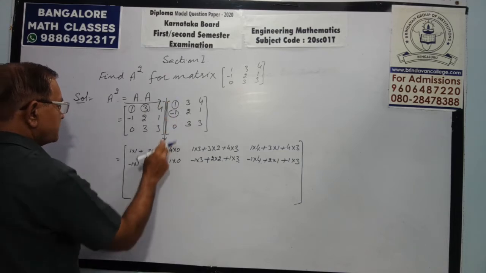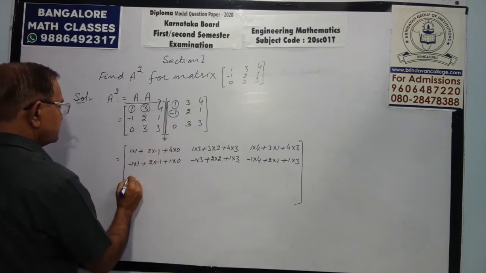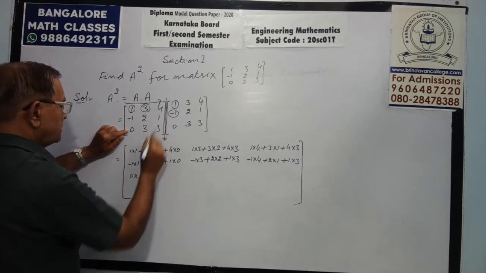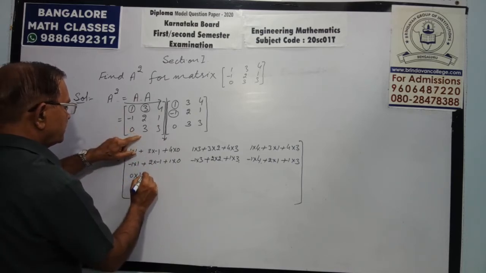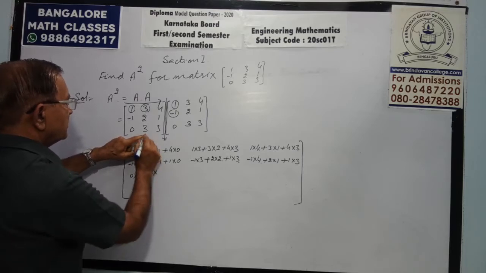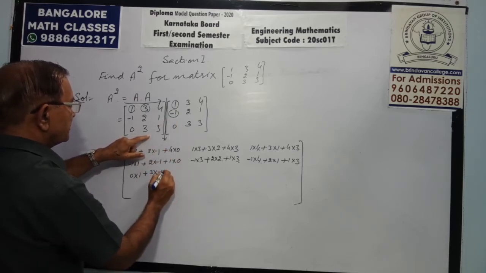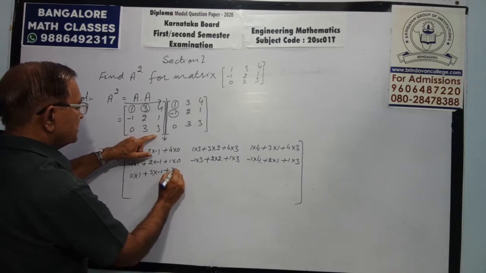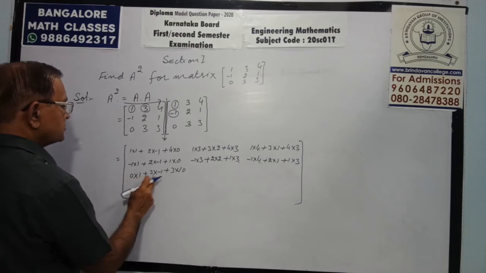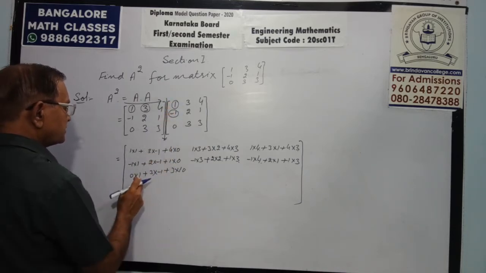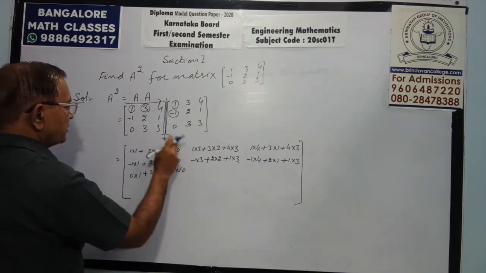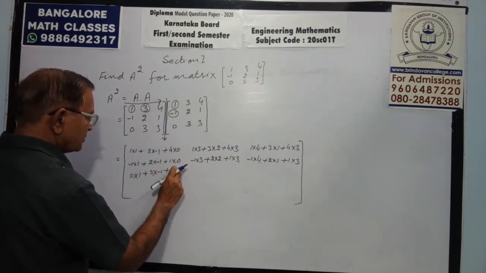Third row, first column: 0 into 1 plus 3 into minus 1 plus 3 into 0. Third row, that is 0, 3, 3; first column, that is 1, minus 1, 0.